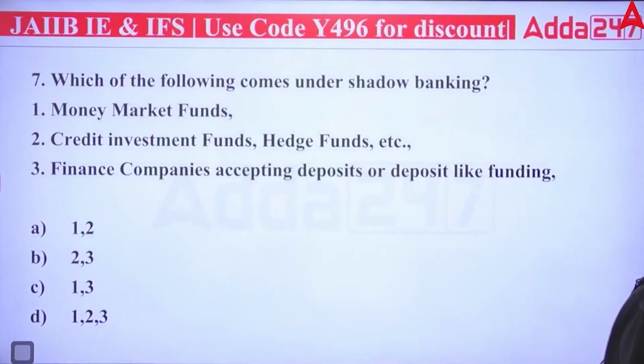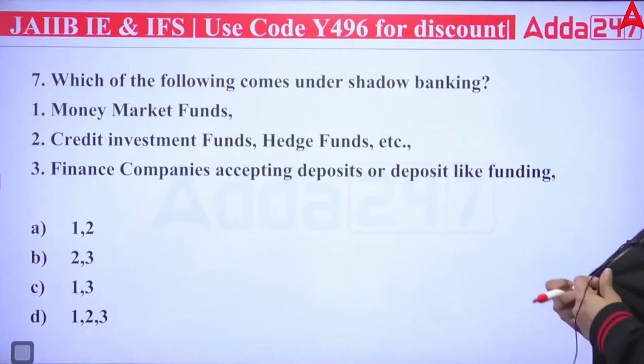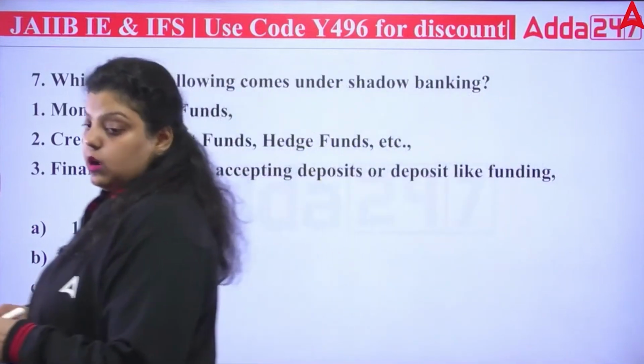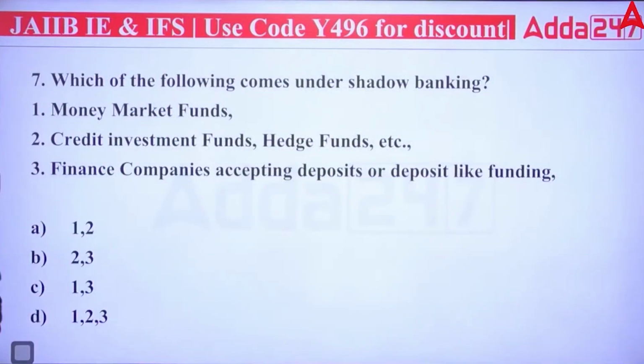So is it money market funds, credit investment funds, hedge funds, etc.? Finance companies accepting deposits or deposit-like funding? Which of the following is correct? We are talking about shadow banking. So they are not banks, but they provide services like a bank. A, B, C or D?